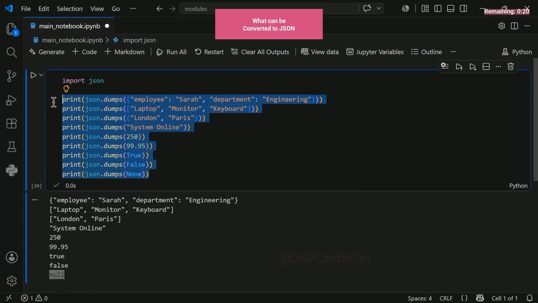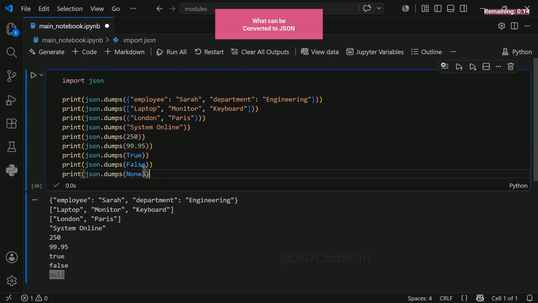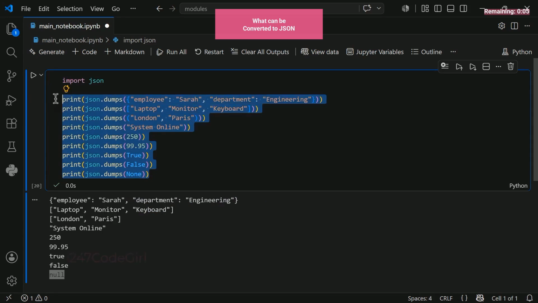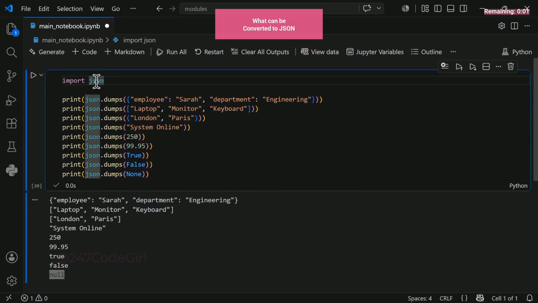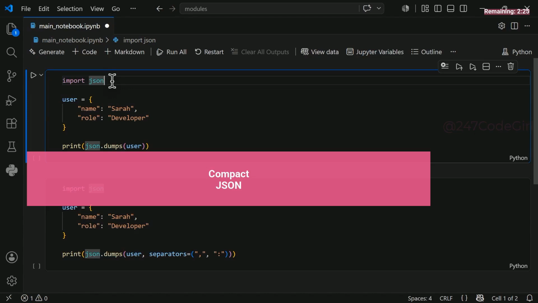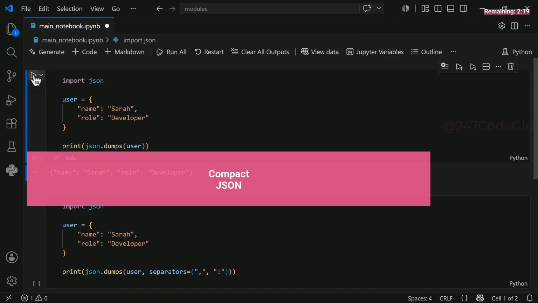Of course, you can manually transform other data types first, and then store them inside your JSON. But natively, only these core structures are supported. You can definitely convert custom objects as well, but that requires custom code to manage the formatting. The built-in dumps function inside the JSON module handles all of this automatically for you. By default, Python's JSON dumps function adds extra spaces to your output. Let's take a look at how this works in a live code example.